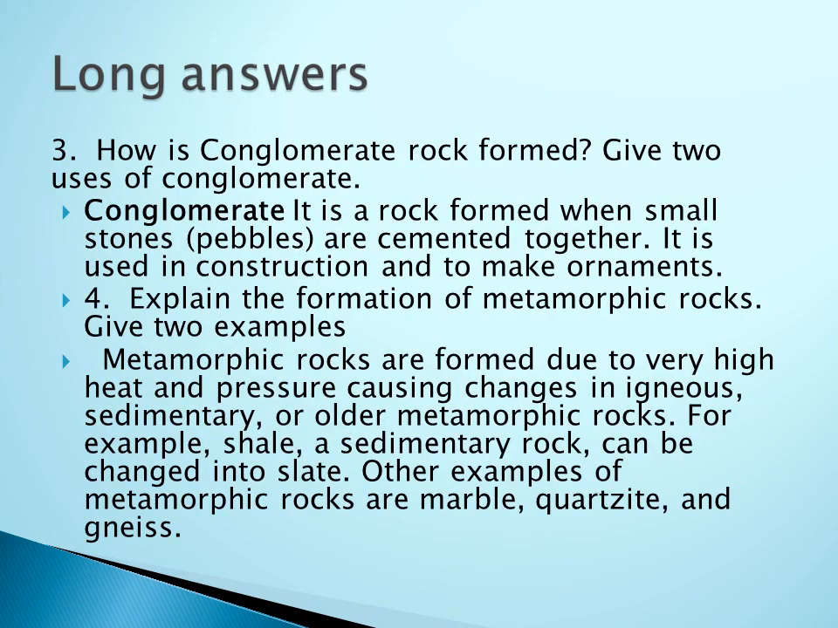And then third question, how is conglomerate rock formed? Give two uses of the conglomerate. So how is the conglomerate formed? It is a rock formed when small stones, that is small pebbles, are cemented together. So when the pebbles are cemented together, it will form a conglomerate. And mainly it is used in construction and to make ornaments.